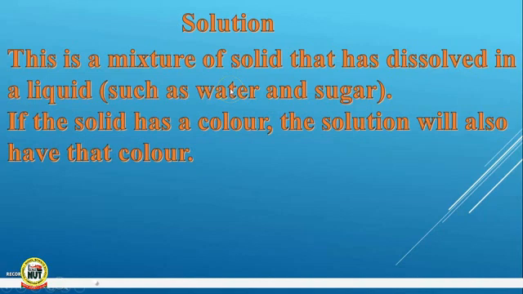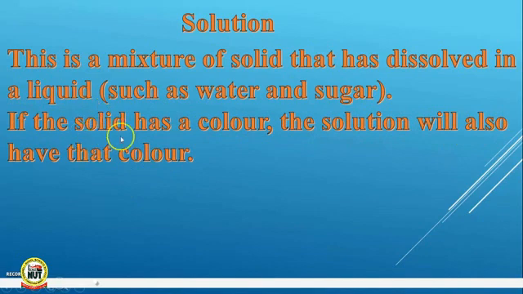What have you noticed? Yes, as if the sugar has disappeared. Right now, test it. How does it taste? It tastes sugary, right? Good. The same thing will happen when you do that with salt. Is that okay? Now, if the solid has a color, the solution will also have that color.